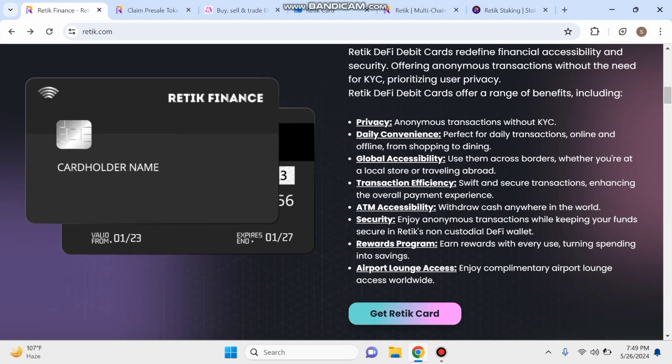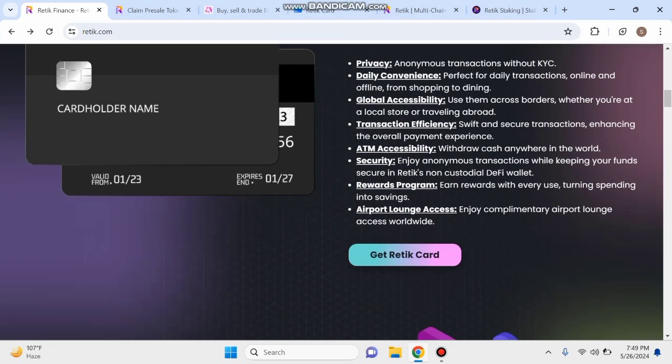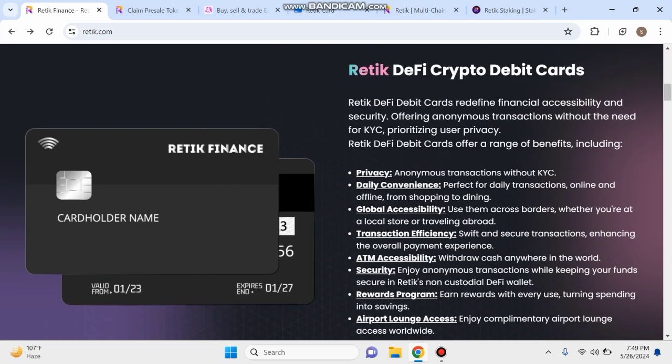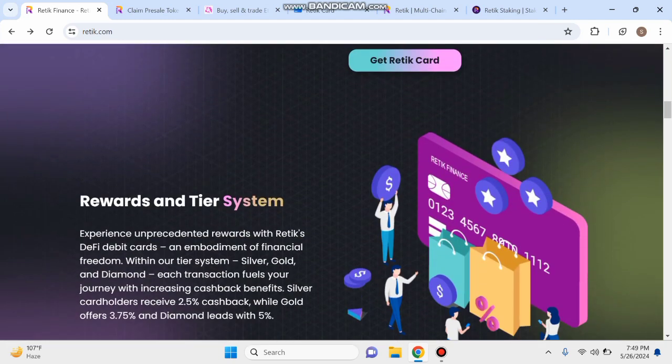So you can see all the details, guys. You can click here, then you can get a Ratic Finance card. You can see this card, you can see the card holder name, you can see all the details. Next, you can see these rewards and tier system.